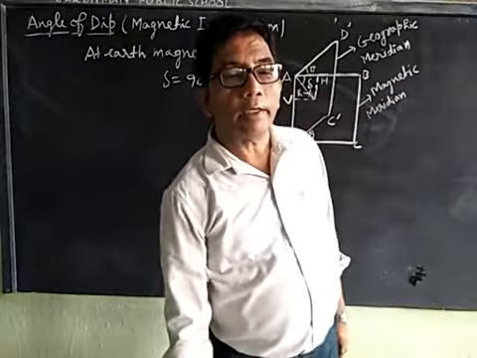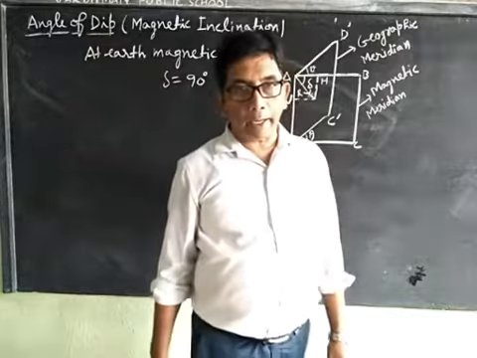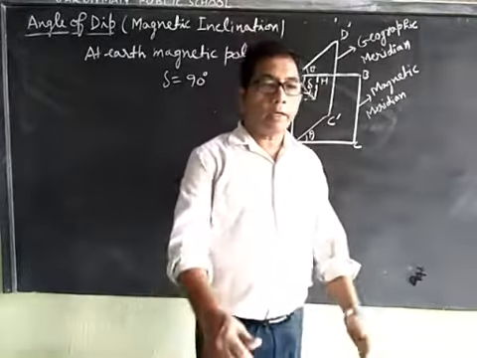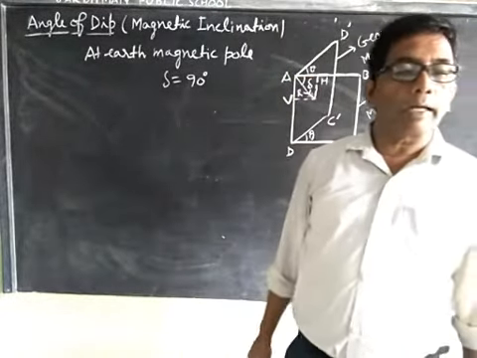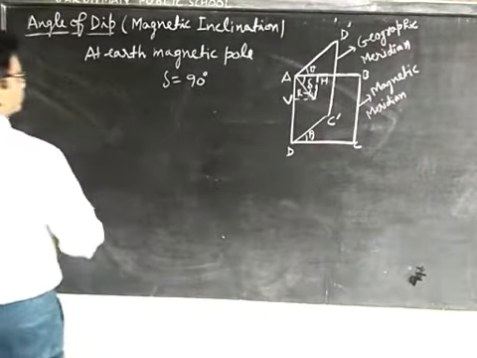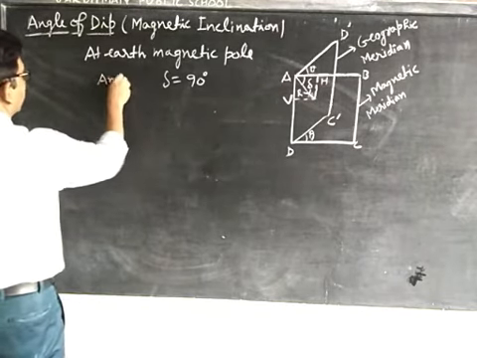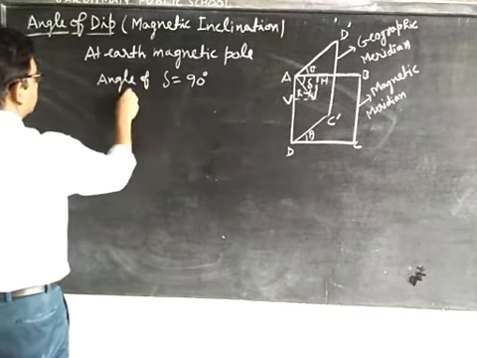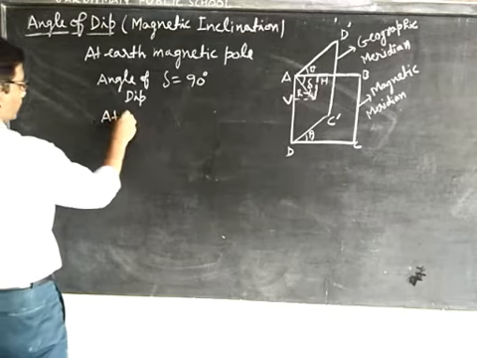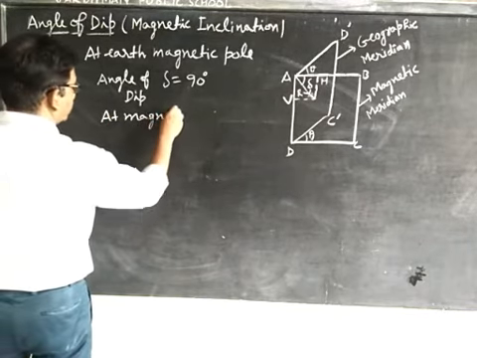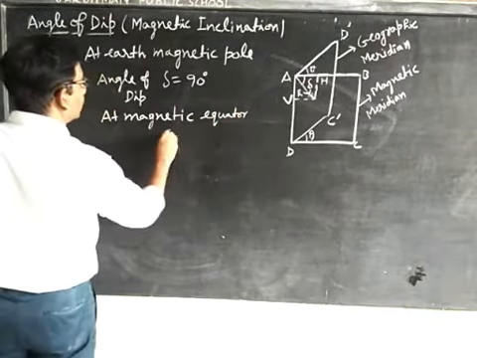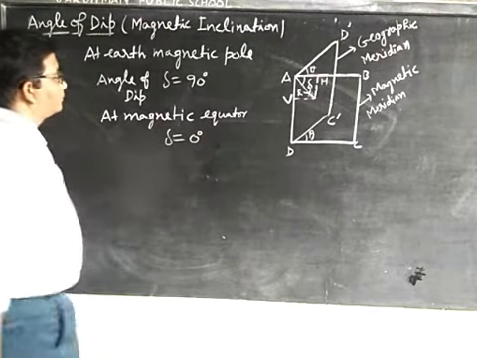At the magnetic equator, the magnetic needle aligns in the horizontal position. Therefore, the angle of dip is 0 degrees. At the magnetic equator, the angle of dip is equal to 0 degrees.